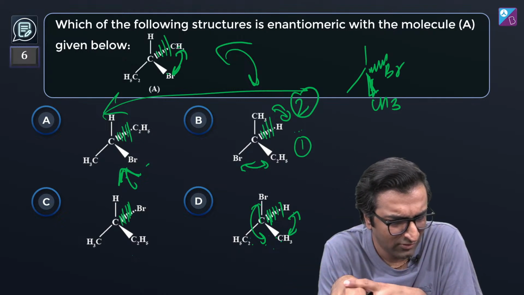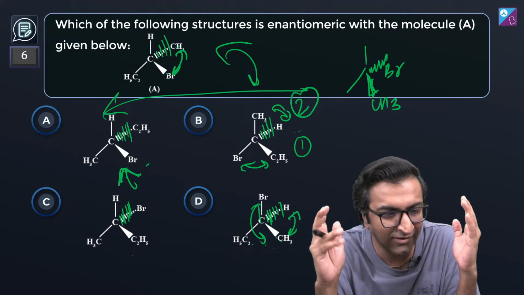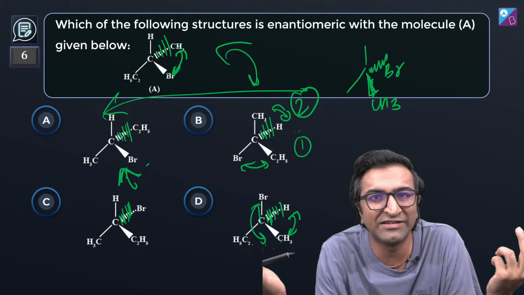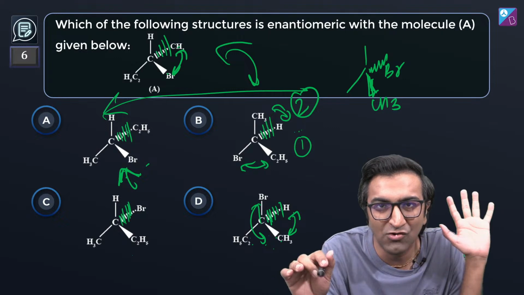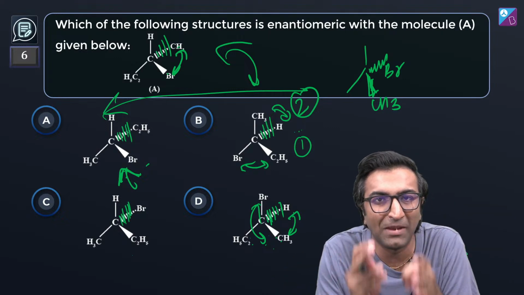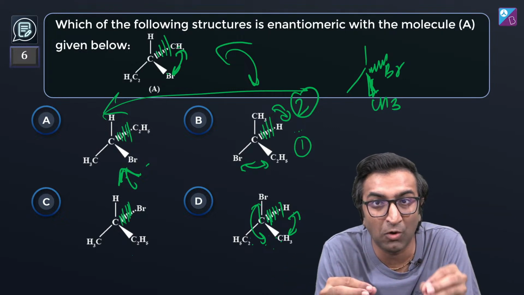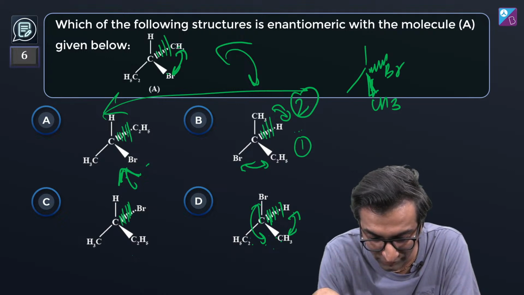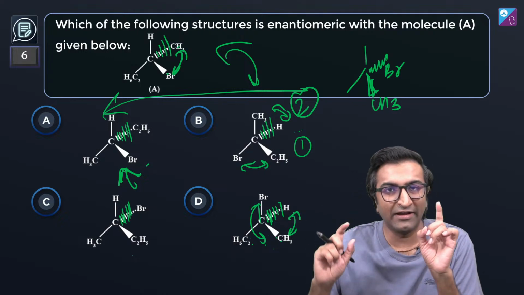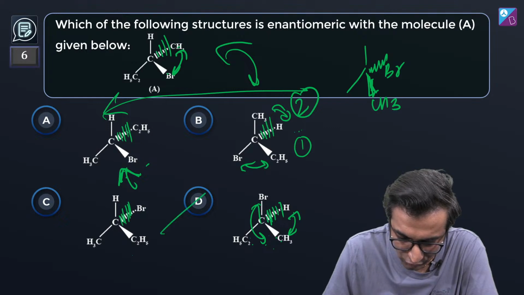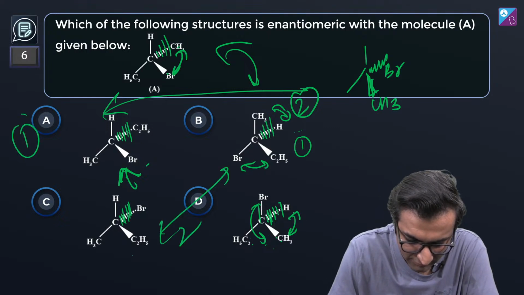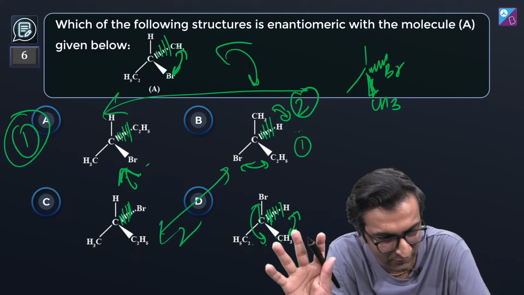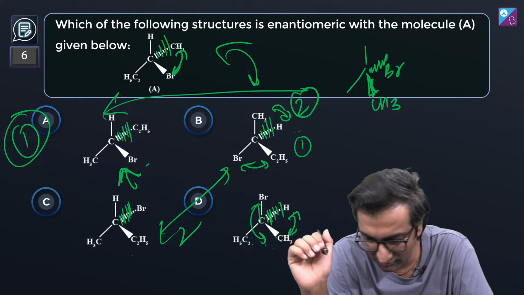You haven't heard of this before? Animation छोड़ो भाई, तुमको करना है. Where do you have animation in JEE? Animation all is good to understand, but you're faced with a paper. ठीक है? You have to figure it out on the spot. How will you do it there? That's what we're trying to do here. ठीक है? Look at the number of switches. All of these are two switches, and this is just one switch. Do you see that? वो switch वाली चीज आपको समझ में आ रही है? No? Okay, cool.